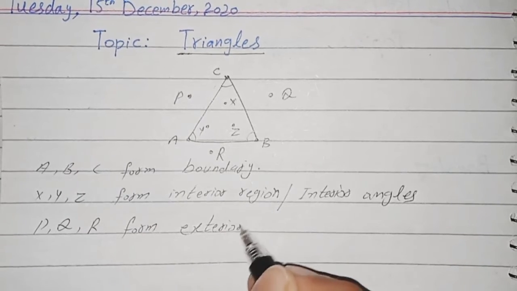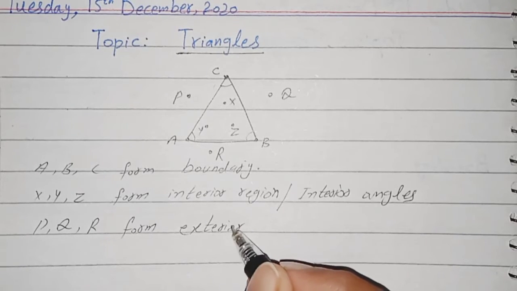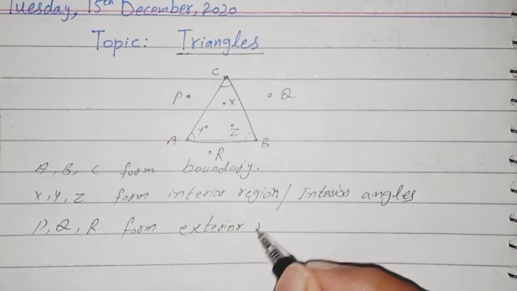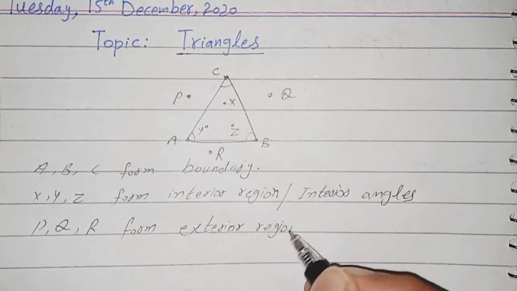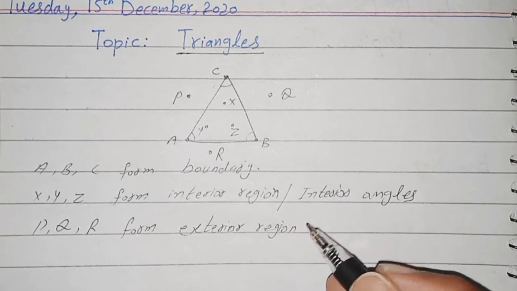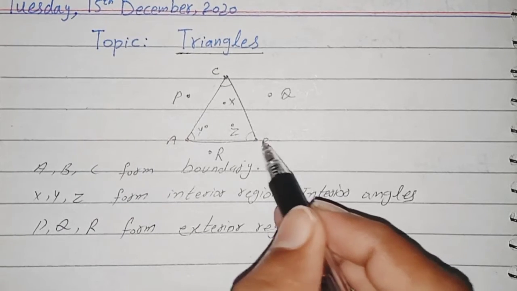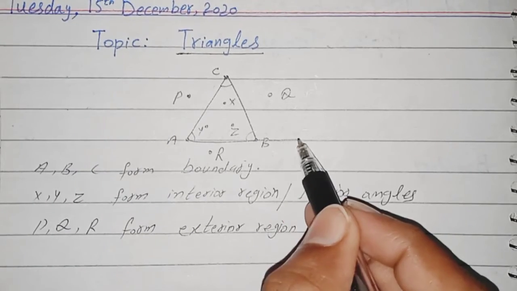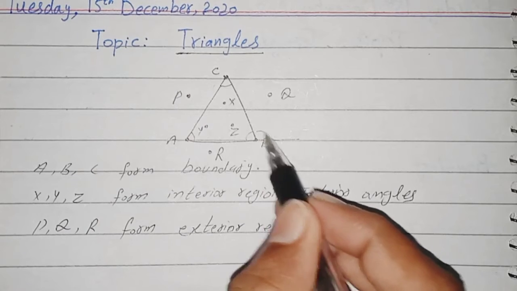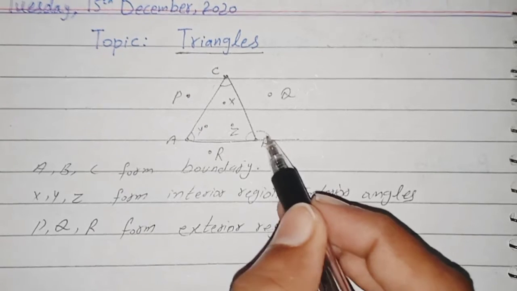Meaning these points are outside the triangle, so that's why it is called the exterior region. And if they make any angle, for example I can make this angle by extending this point, so this angle will be exterior.